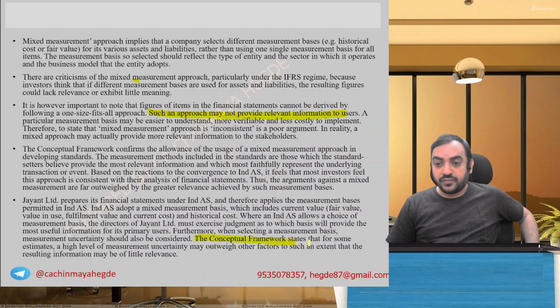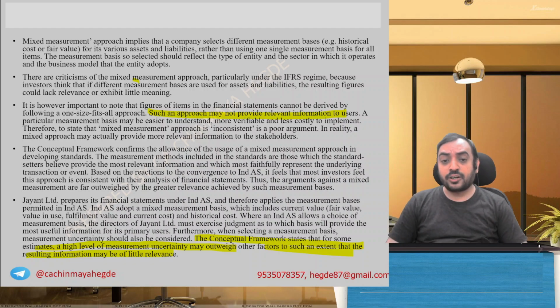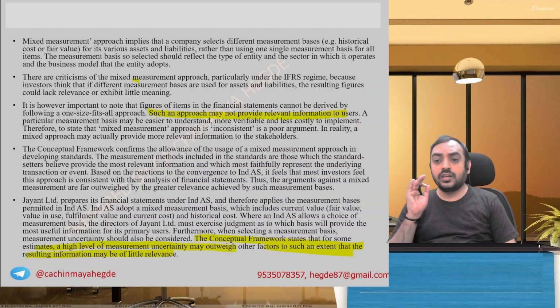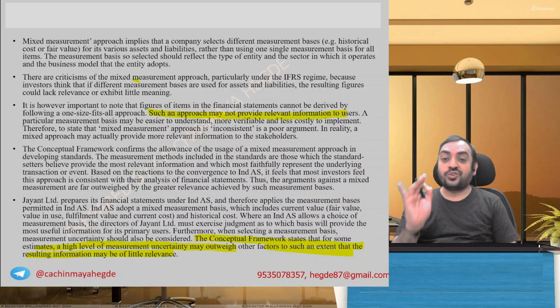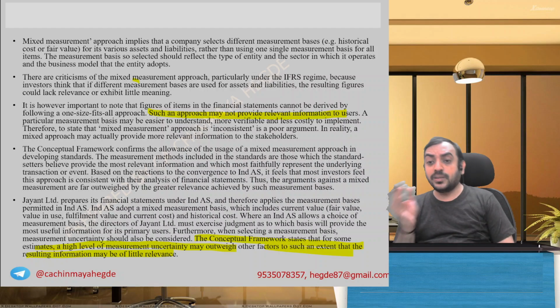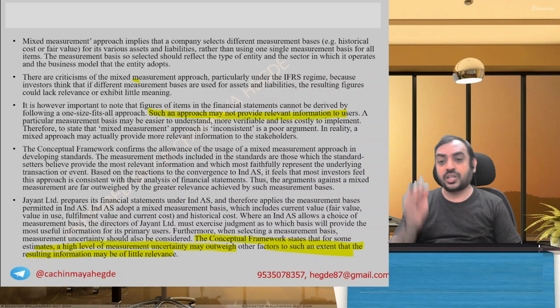So the conceptual framework states for some estimates, high level of estimation may be required. To that extent, the relevant information may be of little relevance. Anyway, so rest of the paragraph, you read through it. The conclusion of this point, this problem is ultimately you should provide a relevant information to users, which can be achieved by following mixed measurement approach.